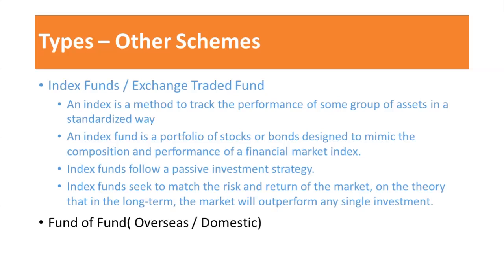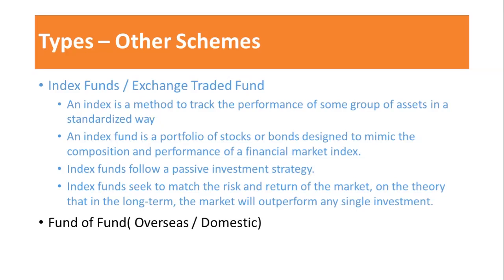For example, suppose the fund of fund money is collected for the purpose of investment. At that time the objective says this fund of fund is meant for index fund, or for children's fund, or for the retirement fund. The major portion of the pooled money is invested in that particular fund. For example, for a children's fund, 95% of the fund of fund investment is kept in the children's fund and 5% in another debt fund. So that is the fund of fund.